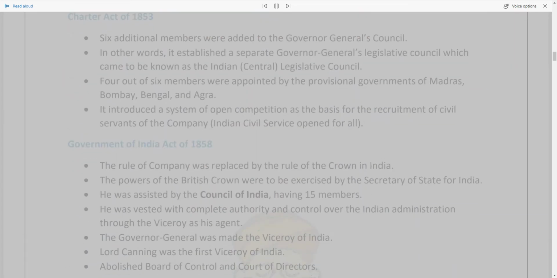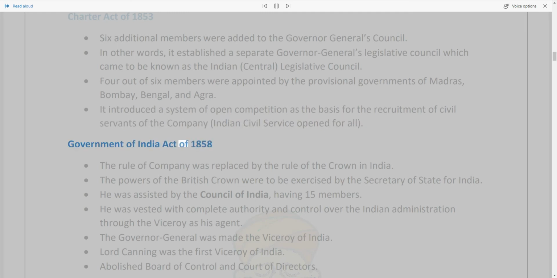Charter Act of 1853. 6 additional members were added to the Governor-General's Council. In other words, it established a separate Governor-General's Legislative Council which came to be known as the Indian Central Legislative Council. 4 out of 6 members were appointed by the provincial governments of Madras, Bombay, Bengal, and Agra. It introduced a system of open competition as the basis for the recruitment of civil servants of the company. Indian civil service opened for all.